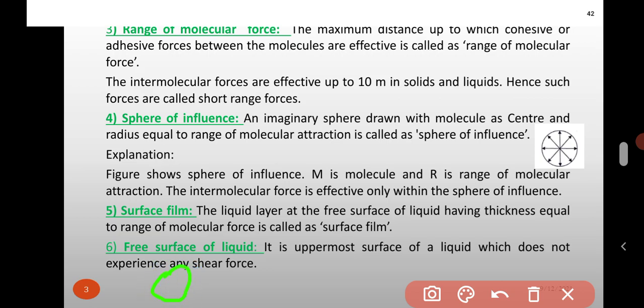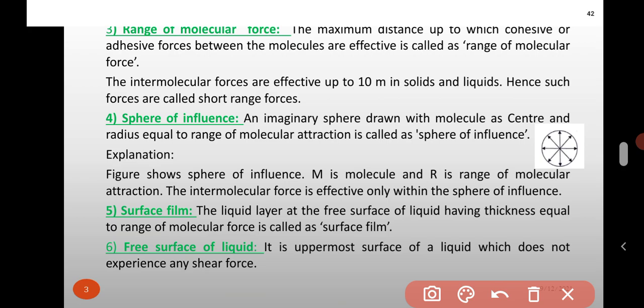Suppose molecule A and molecule B attract each other; the maximum distance for this attraction is called the range of molecular force. The intermolecular forces are effective up to 10^-9 meter in solids and liquids. Hence, such forces are called short range forces.